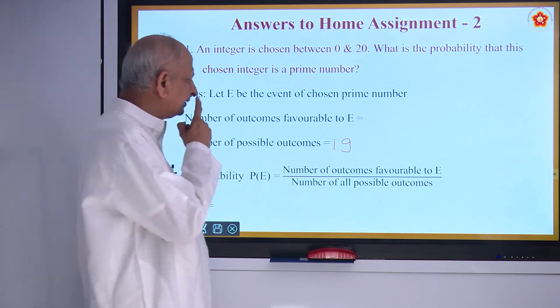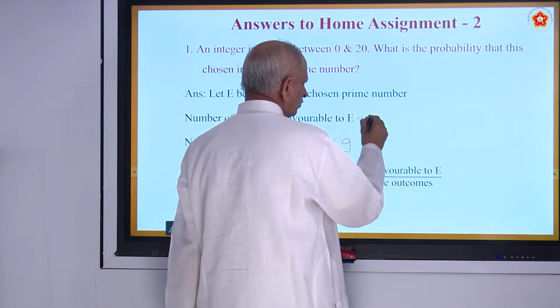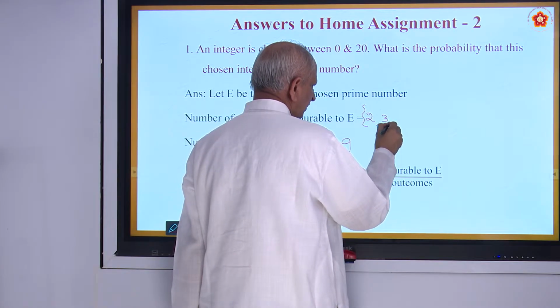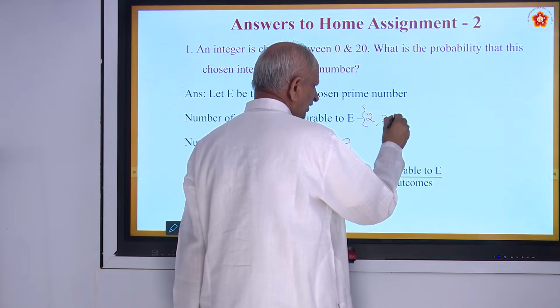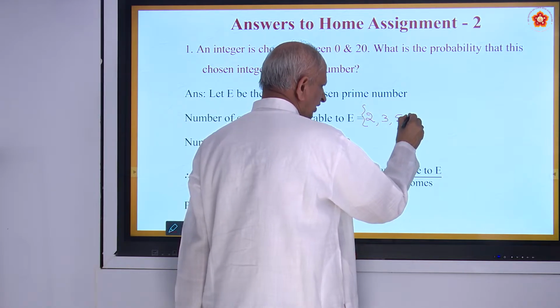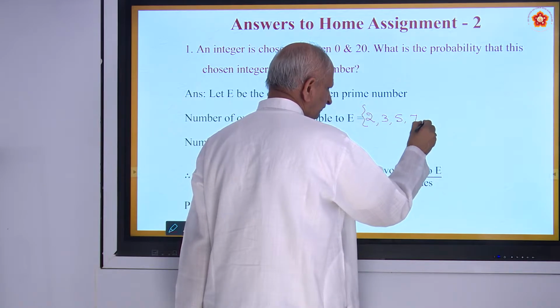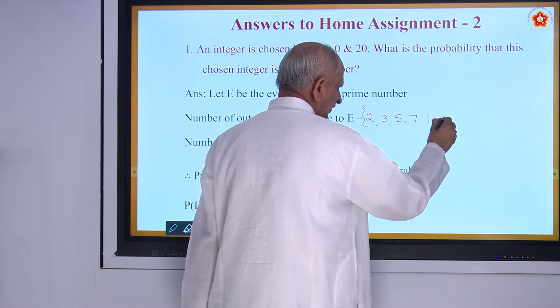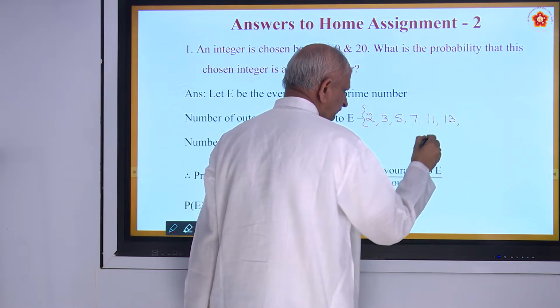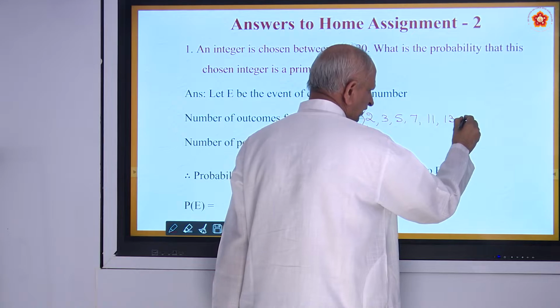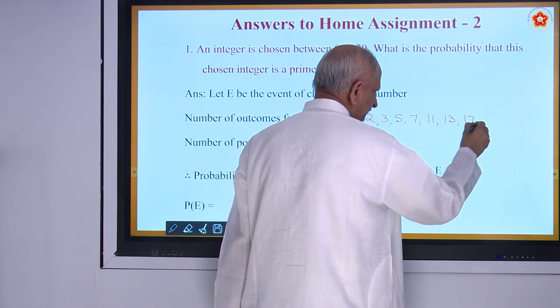What are the prime numbers? So it starts with 2. Then you have 3. 4 is not there. 5 is there. 6 is not there. 7. 9 is not there. 11. Then you have 13. Then you have 15 not there. 17.